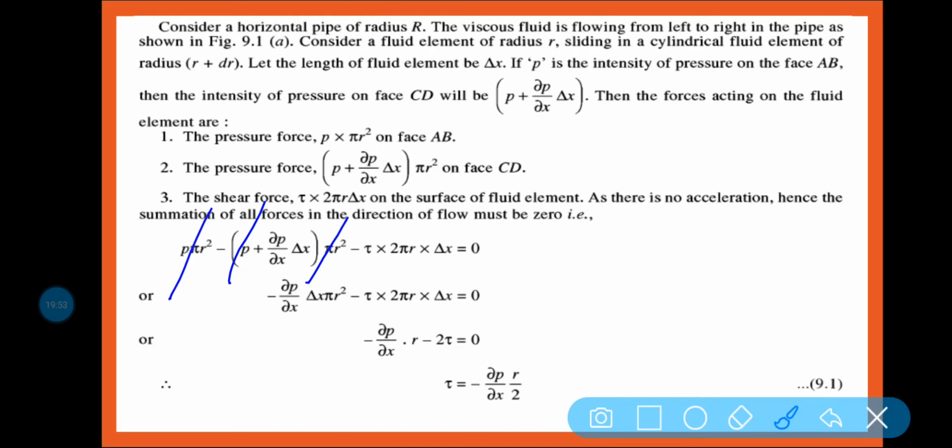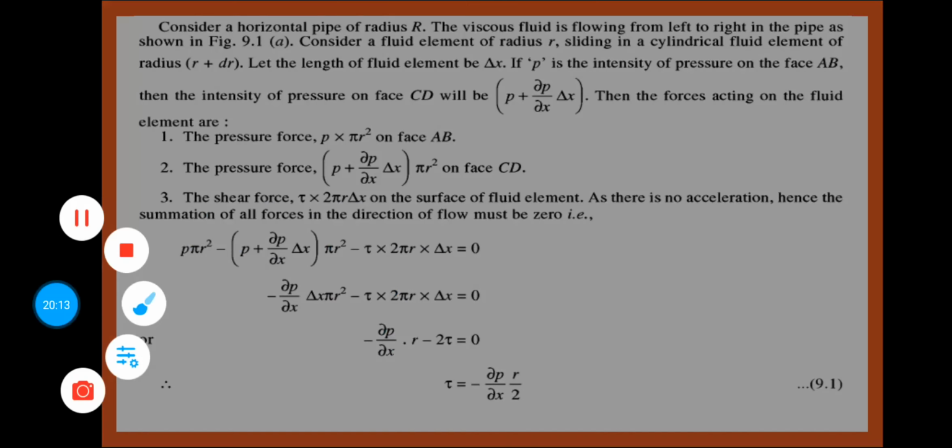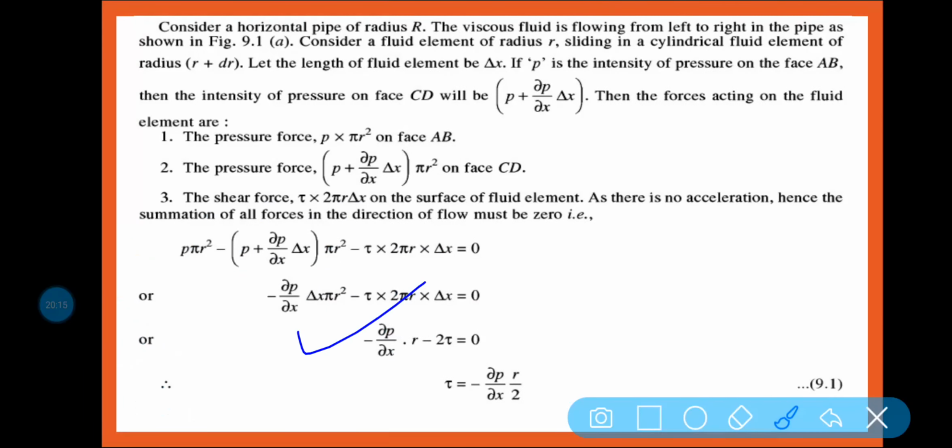If you are simplifying this one, ultimately what we are getting is minus del P by del x into delta x pi r square minus tau into 2 pi r into delta x. Now from this equation pi cancels out, one r and one r cancel out, delta x and delta x cancel out. So what will we be getting? We will be getting minus del p by del x into r minus 2 tau is equal to 0, or tau is equal to del p by del x into r by 2. So that is the final equation, the expression of the shear stress.